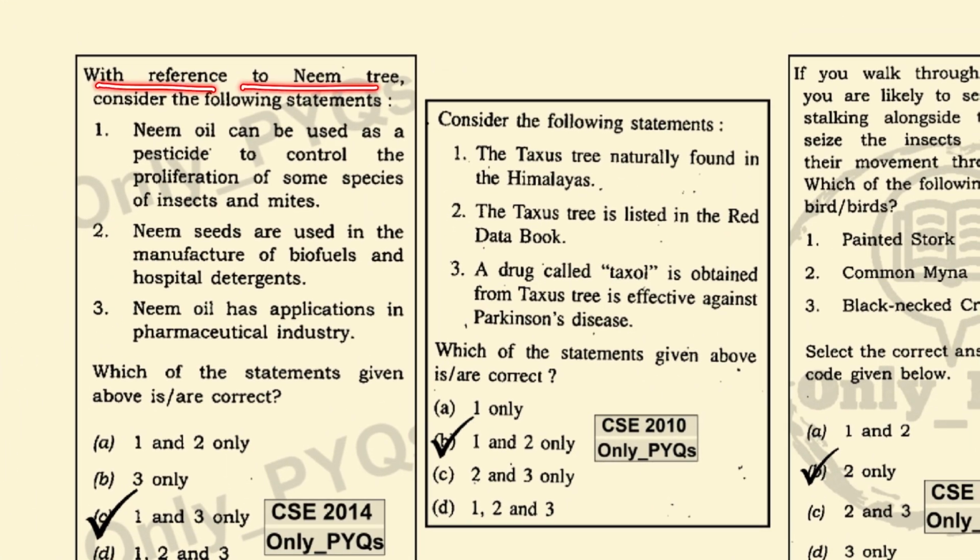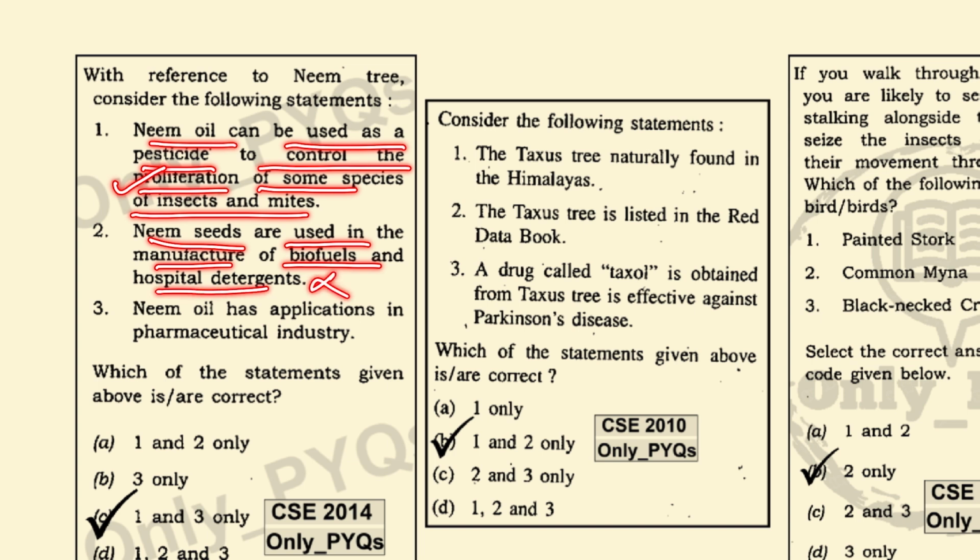With reference to the neem tree, consider the following statements. Neem oil can be used as a pesticide to control the proliferation of some species of insects and mites. Yes, this is correct. Neem seeds are used in manufacturing of biofuels and hospital detergents. No, this is wrong. Neem oil has applications in the pharmaceutical industry. This is correct. So 1 and 3 become correct.